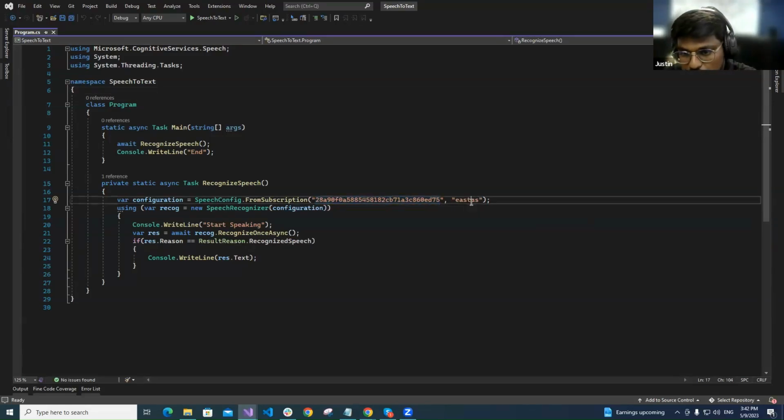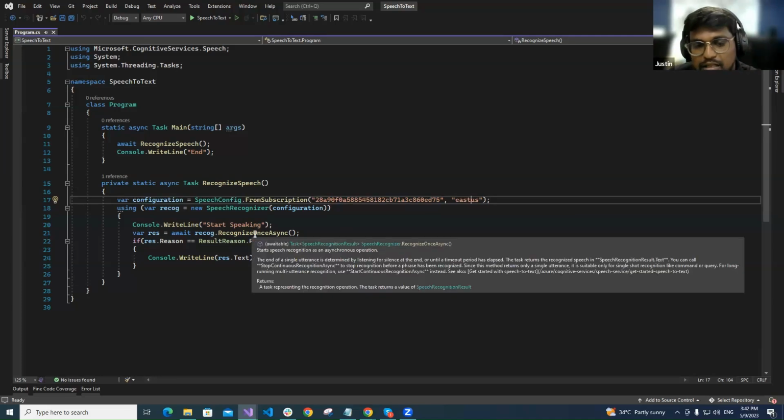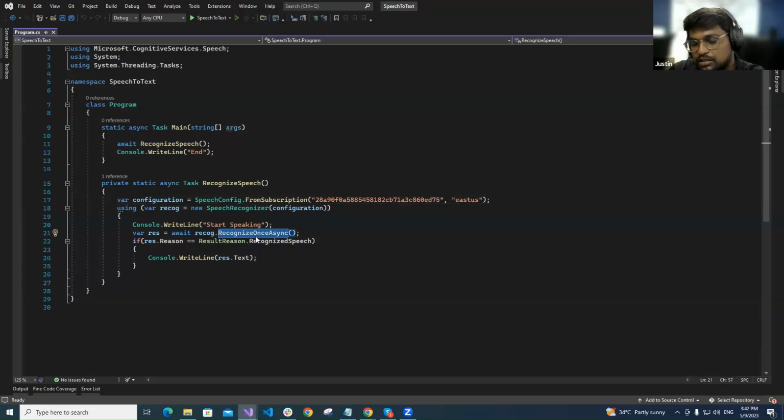As I mentioned, once you create your service, it produces the keys and region in the service itself. Copy them from there and paste them here. Once it takes the speech, this method will recognize it and produce the output to us. We'll see the output now.